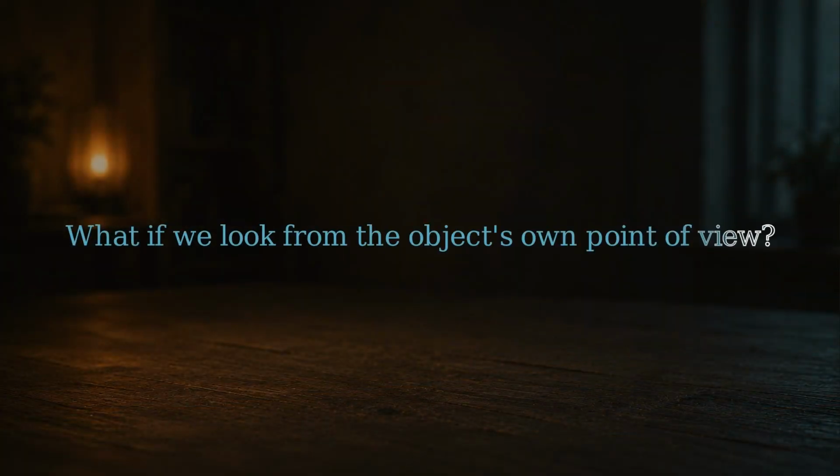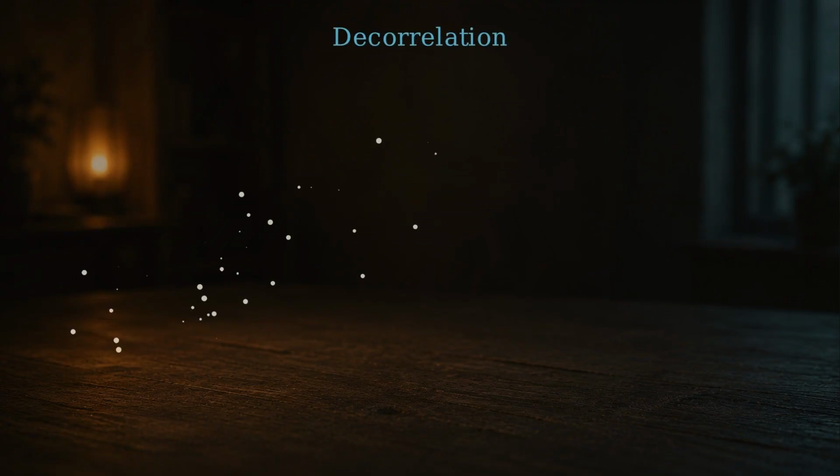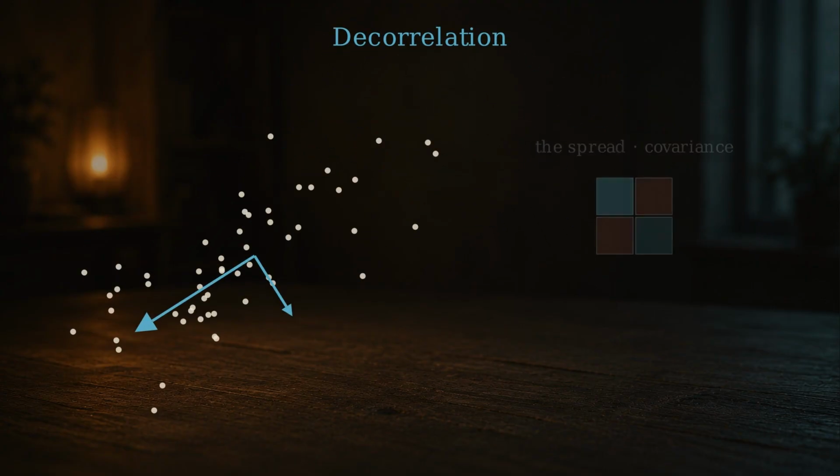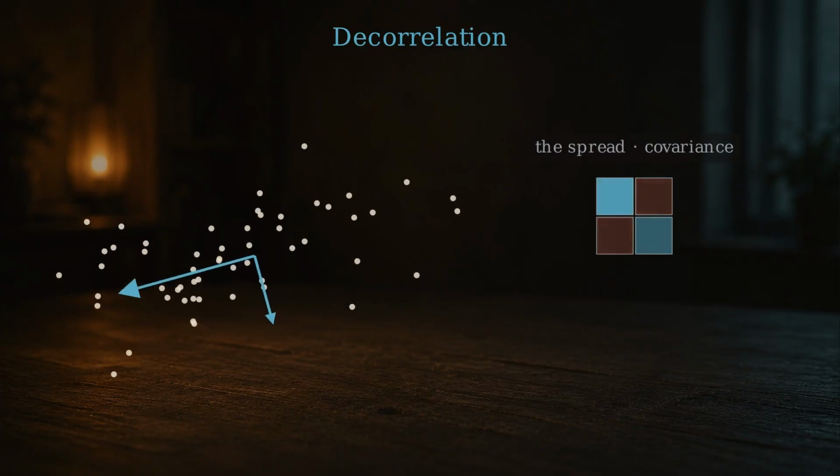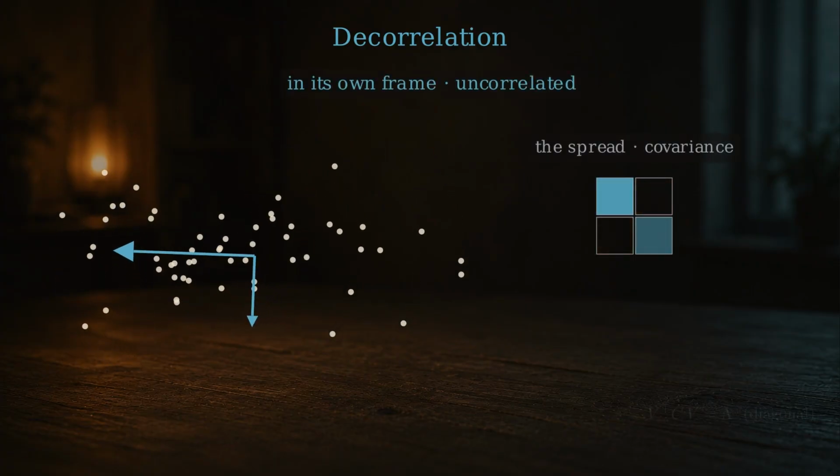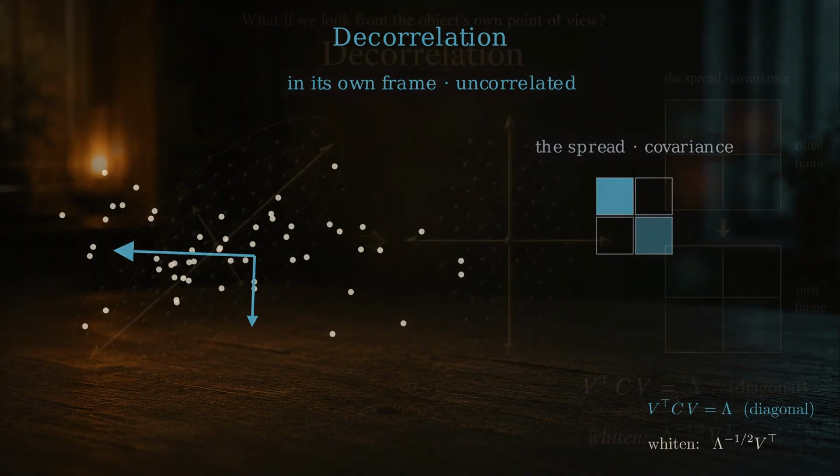Line the axes up with the body's own, and something clicks. In its own frame, the spread is diagonal, the axes stop talking to each other. The new coordinates are uncorrelated. Rescale each to match, and the cloud turns perfectly round, whitened.